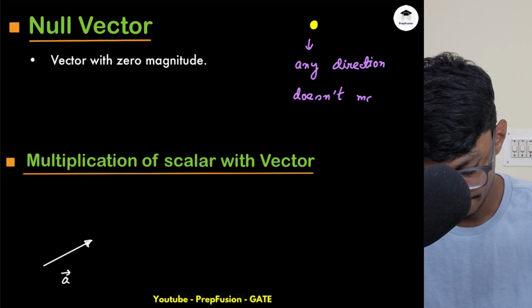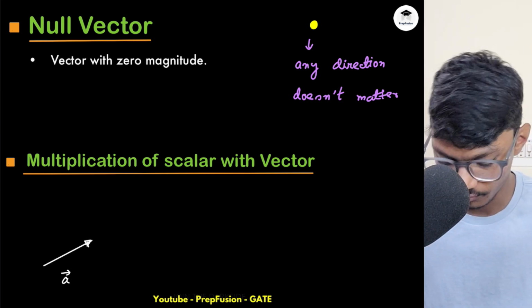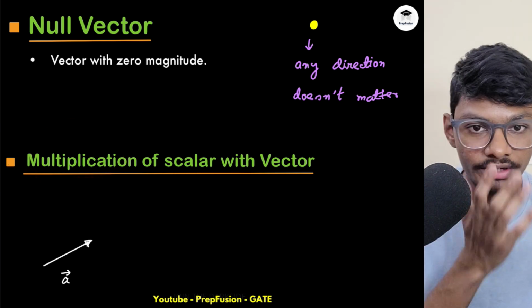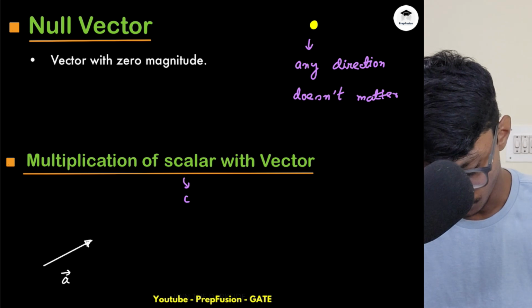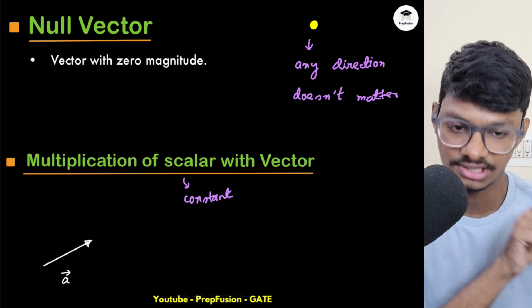Doesn't matter. Okay, so it has any direction, right? Undefined direction, we don't know. Now another thing is, if you are multiplying a scalar with a vector, will it change anything? So scalar means a constant number. So basically what it will do, it will just change the magnitude of the vector.